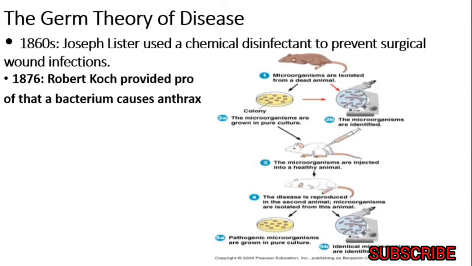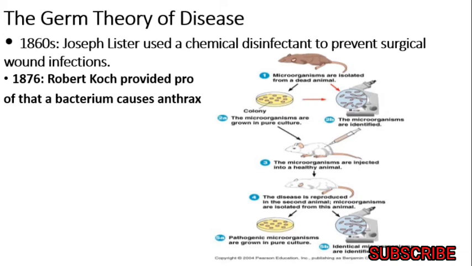The germ theory of disease. This is a pictorial showing how a chemical disinfectant prevents surgical wound infections. Robert Koch provided proof that a bacterium causes anthrax.